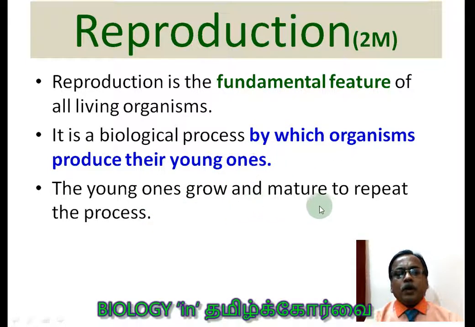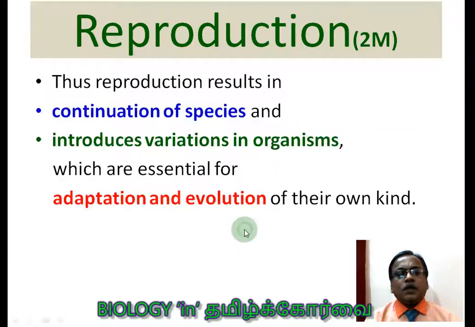The young ones grow and mature to repeat the process. The reproduction result in continuation of species. This also you can add point in your answer, and introduces variations in organisms which are essential for adaptation and evolution. So reproduction ultimately causes evolution. That is the point to be noted here.